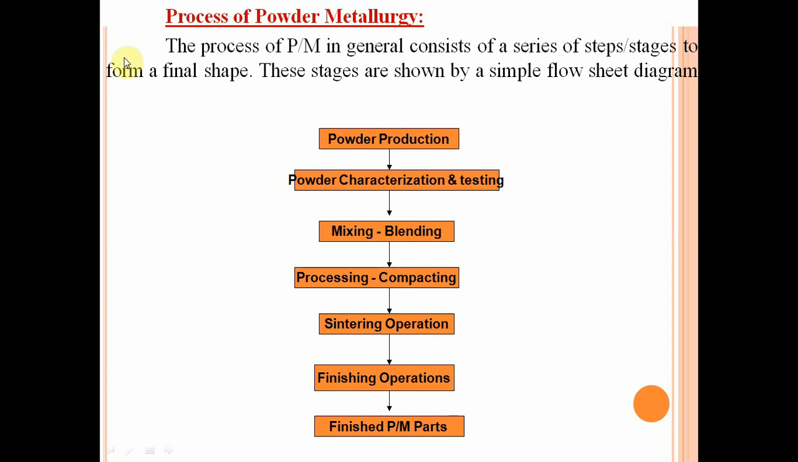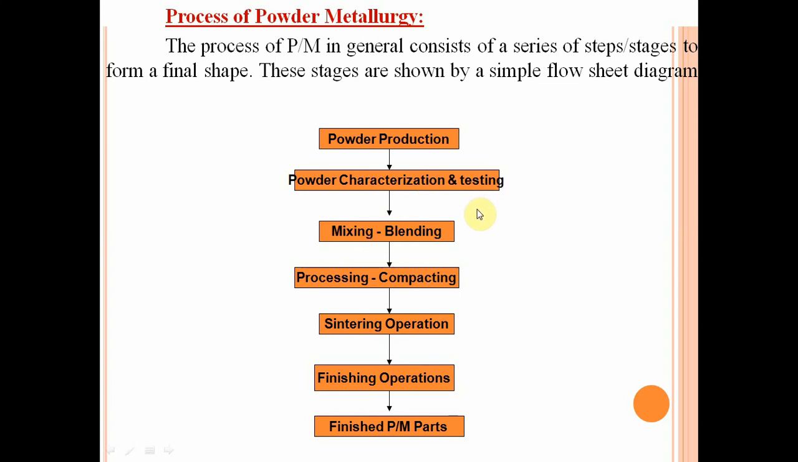First, prepare the powder, which is fine particles. Then test that powder and its characterization. Characterization means you have to check the particle shape, particle size distribution, flow rate of the particles, apparent density, and purity of the particles.